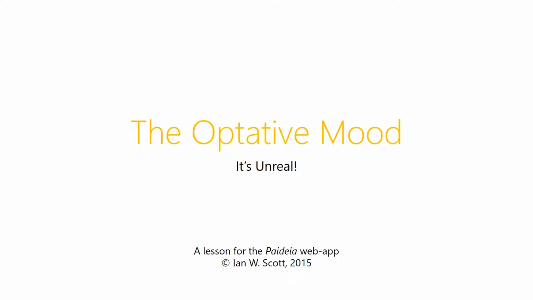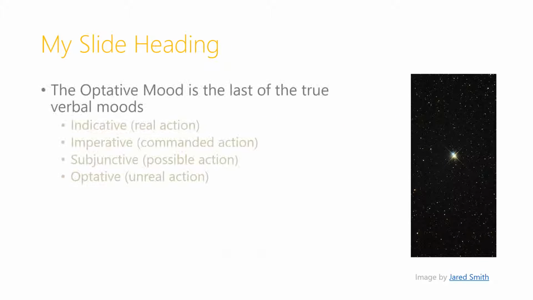Hi and welcome back. In this video we're going to be looking at the optative mood. The optative mood is the last of the true verbal moods in Greek.